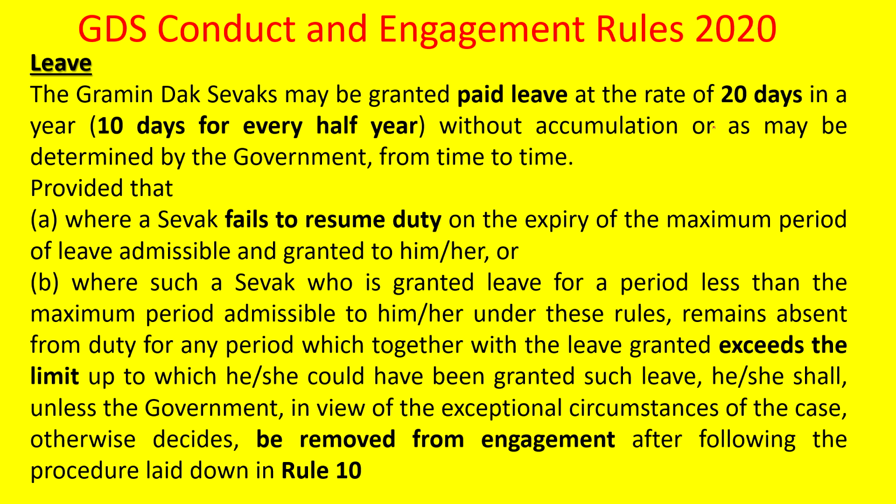So this is very, very important. If the GDS fails to resume duty after 20 days, or even if he is granted leave for only 7 days and he has stayed away beyond those 7 days, he can be removed from engagement under Rule 10 also. So this is very, very important.